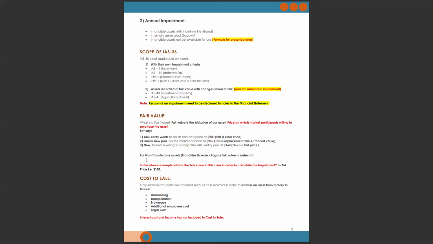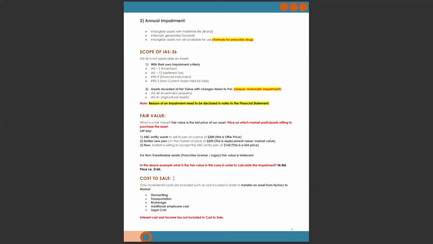For non-transferable assets such as franchise licenses and logos, fair value is irrelevant. Why? Because there is no active market, so we can't calculate fair value. That's why fair value is irrelevant. In this example, what is the fair value in order to calculate the impairment? It's the bid price, that is 160.